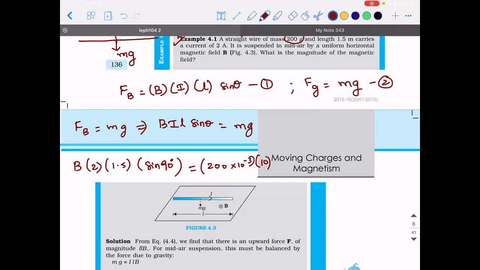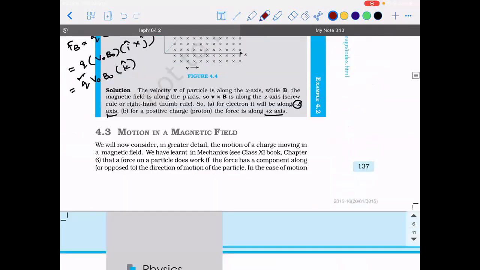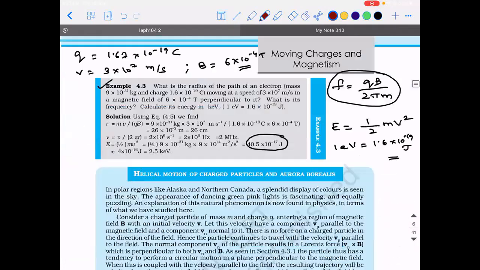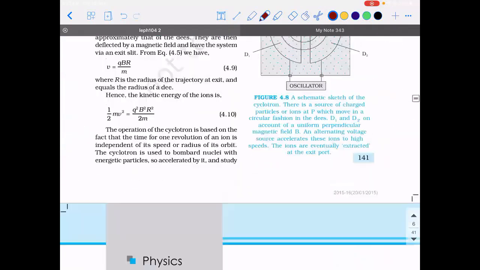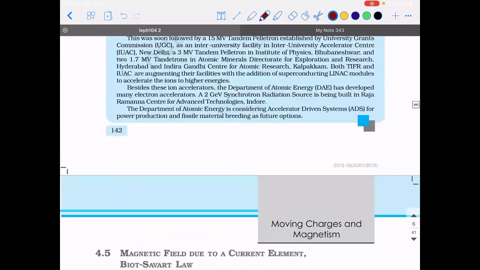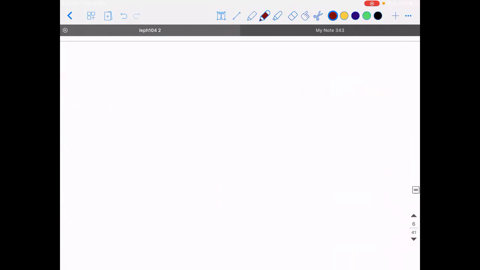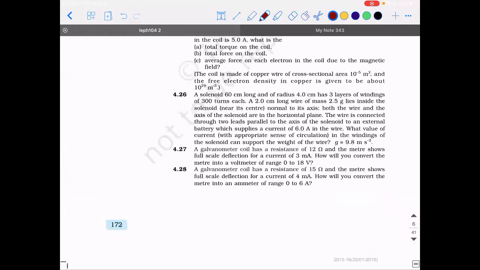Good. Okay. So this is how you apply the formula for force. I want to do some more problems from the exercise. Then I will teach you the next set of concepts.